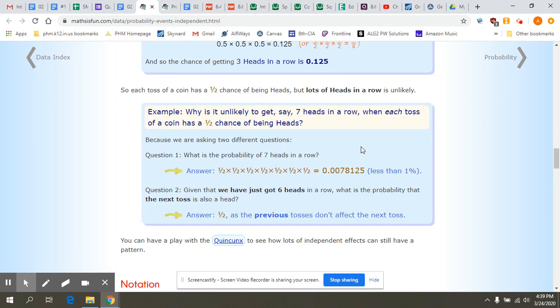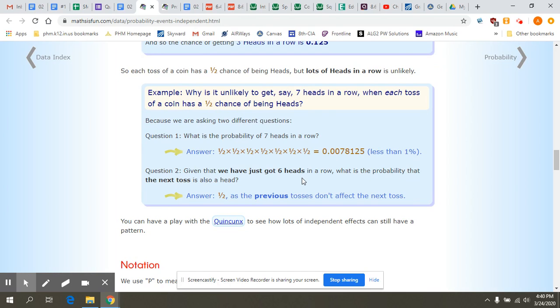Why is it unlikely to get, say, 7 heads in a row when each toss of a coin has a 1/2 chance of being heads? So your probability is less than 1% of getting 7 heads in a row. And why that is, because you have to multiply all the probabilities together. So each time has that 1/2 probability. So you have to multiply those all together.